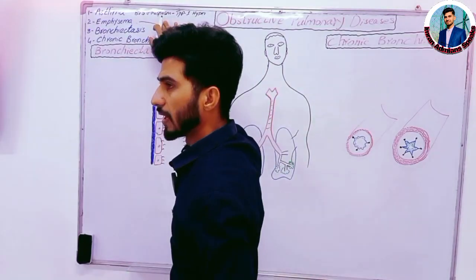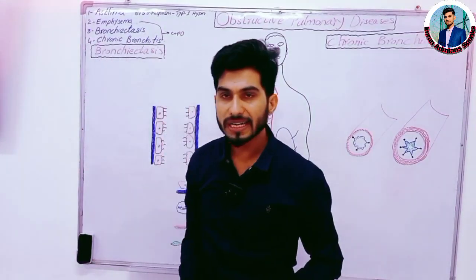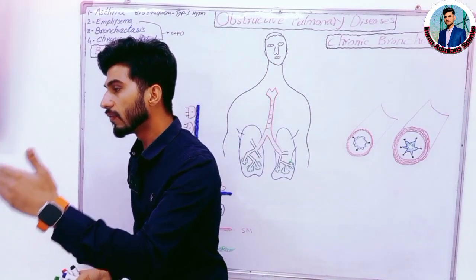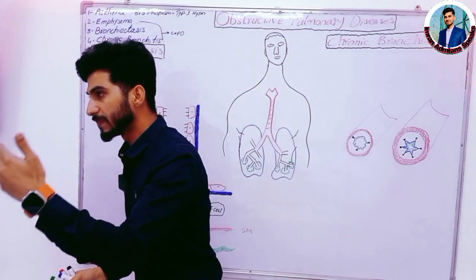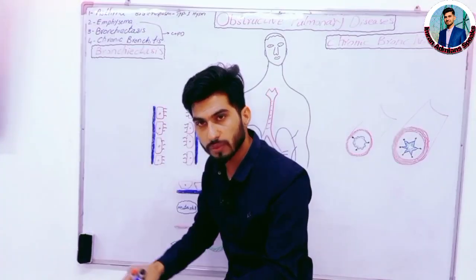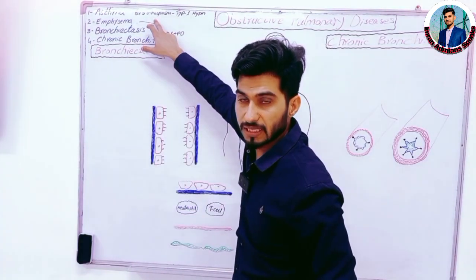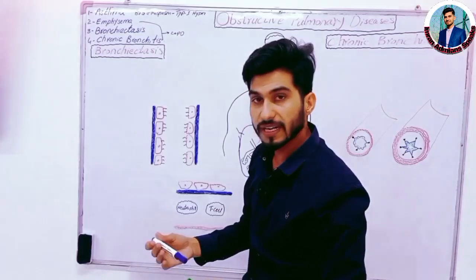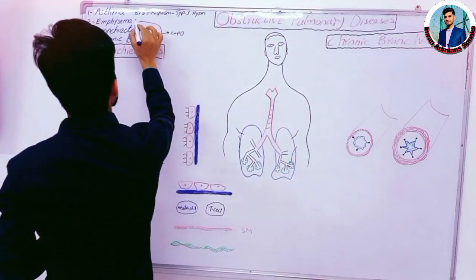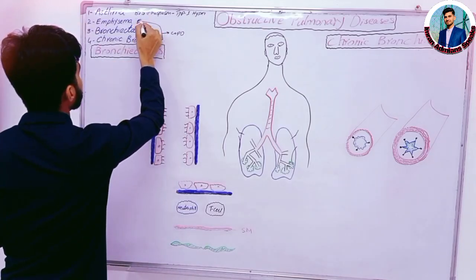After that, emphysema. Emphysema is the permanent enlargement of the acini. What is acini? Acini is the structure present distal to the terminal bronchioles. What structures are present distal to the terminal bronchioles? Respiratory bronchioles, alveolar duct, and alveolar sacs. This whole structure is known as acini. I have also discussed the pathogenesis of emphysema in my previous lecture. What happens during emphysema? Permanent enlargement of acini.